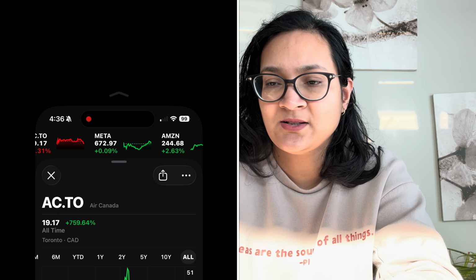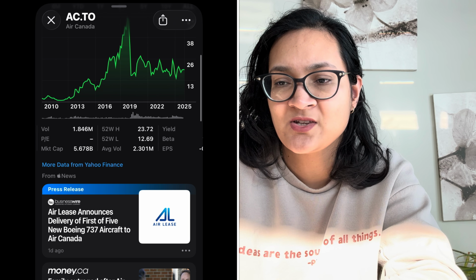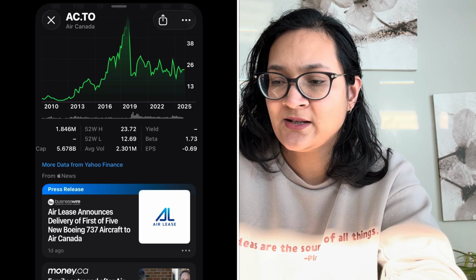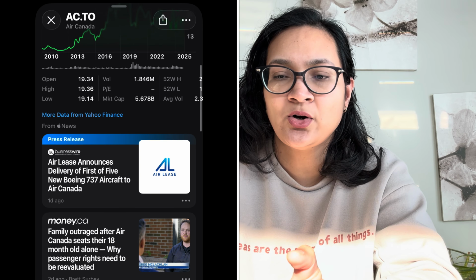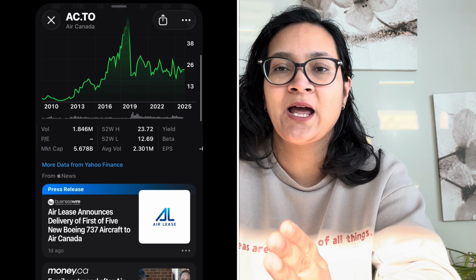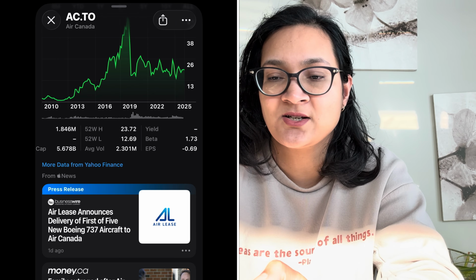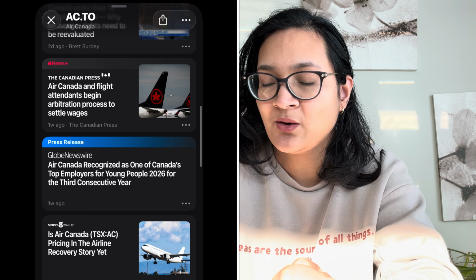So let's pick a stock here. Let's go into Air Canada. That's an airline in Canada. When you go into your stock app, you can add stocks to your favorites. You can click on the plus button on the side and it will add it to your favorites. So some things to look at.